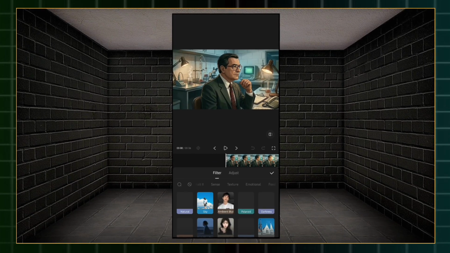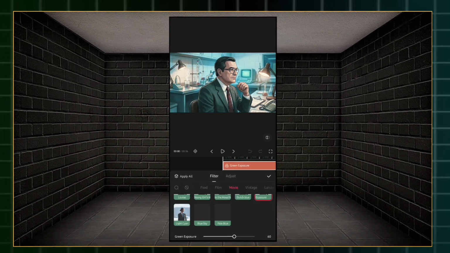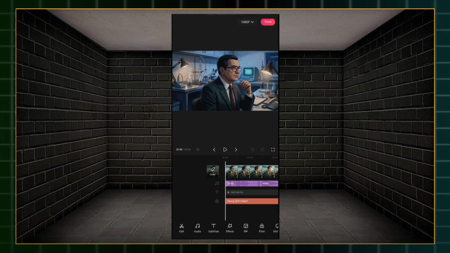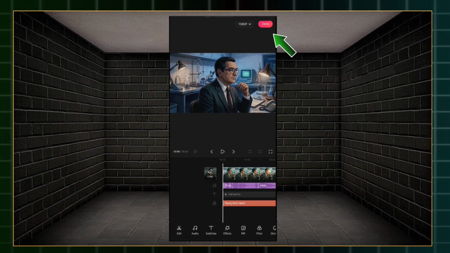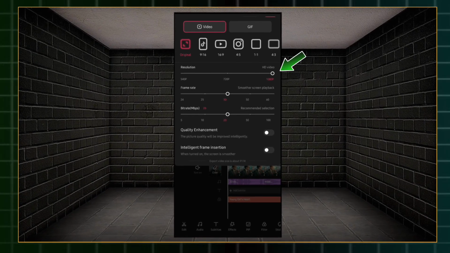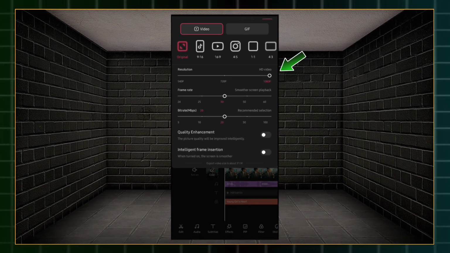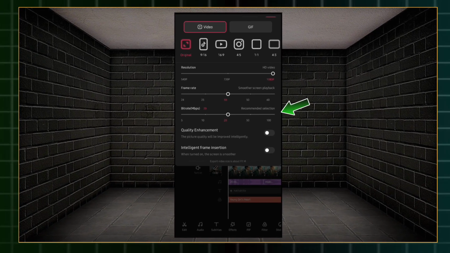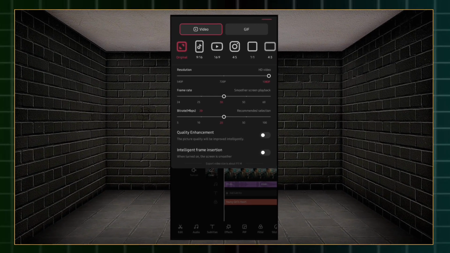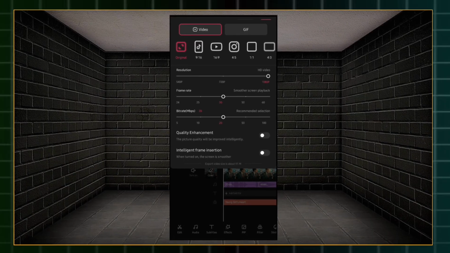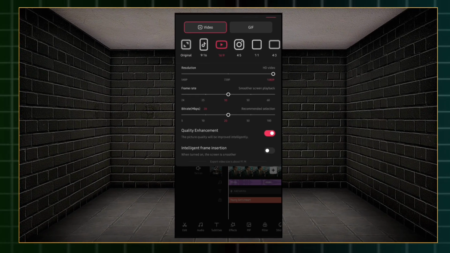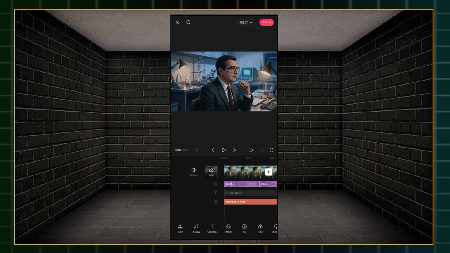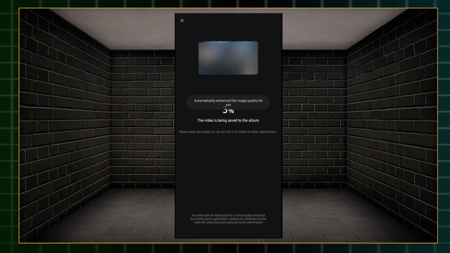Finally, throw on a subtle movie filter from this section to tie all your colors together, and also tweak the adjustments from here. Anyway, we are ready to export now. So click here, set your resolution to 1080p or 720p, frame rate to 25 or 30, and leave the bitrate on recommended or default. But before you render, make sure you toggle on the quality enhancement feature to get that crisp final polish. And also select 16:9 ratio. Finally, click Done to export.